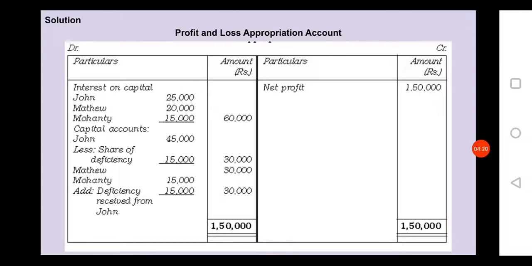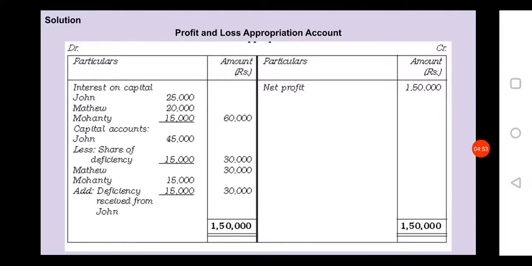Next, Matthew's share of profit is already calculated in the working. Mohanty's actual guaranteed profit is 30,000, and you always write the 30,000 guaranteed profit in the outer column. But according to the new ratio he gets only 15,000. The remaining 15,000 he gets from John. Therefore add the deficiency received from John, 15,000, and then the outer column is 30,000. Both side totals are equal, 1,50,000. This is the problem on guaranteed profit to a partner.